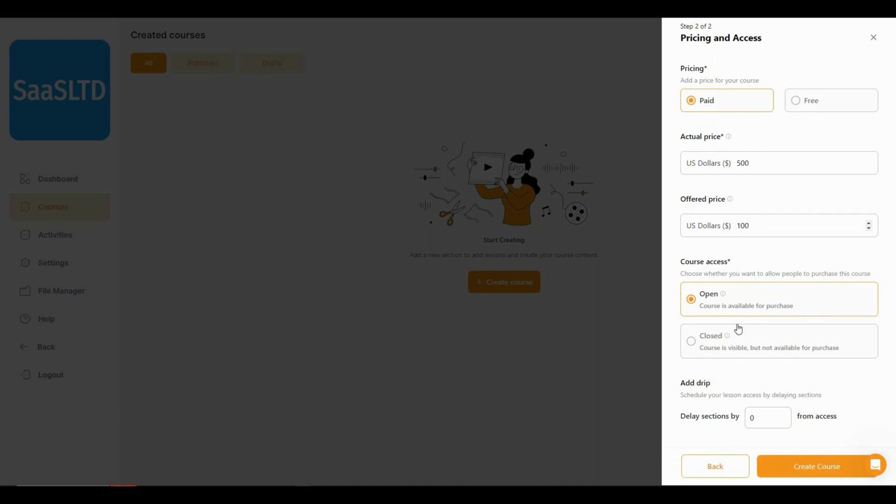And then you can set the access for your course. So you can make it open, which will make it available for purchase, but if you make it closed, it is going to be visible but nobody will be able to purchase the course.